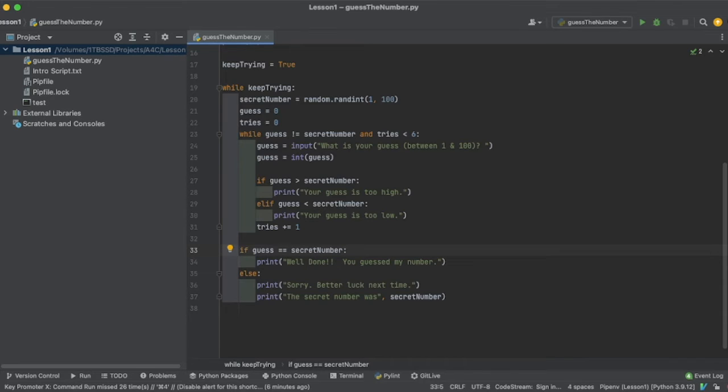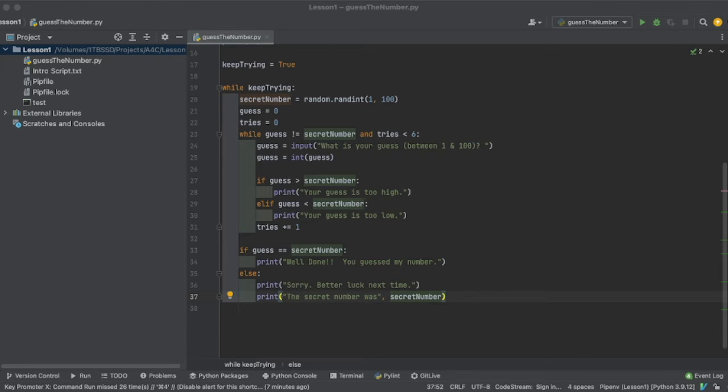But if we get up here and we say guess is still not equal to secret number, but tries are equal to 6, well, tries aren't less than 6 anymore. So again, we've come all the way out of that loop, and we come down and we say, well, if guess is equal to secret number, nope, that's not it. Well, there's only one other option then, and that is that we're going to print, sorry, better luck next time. You've used up your 6 guesses, and then we're going to print the secret number was, and we're going to tell them what the secret number was.